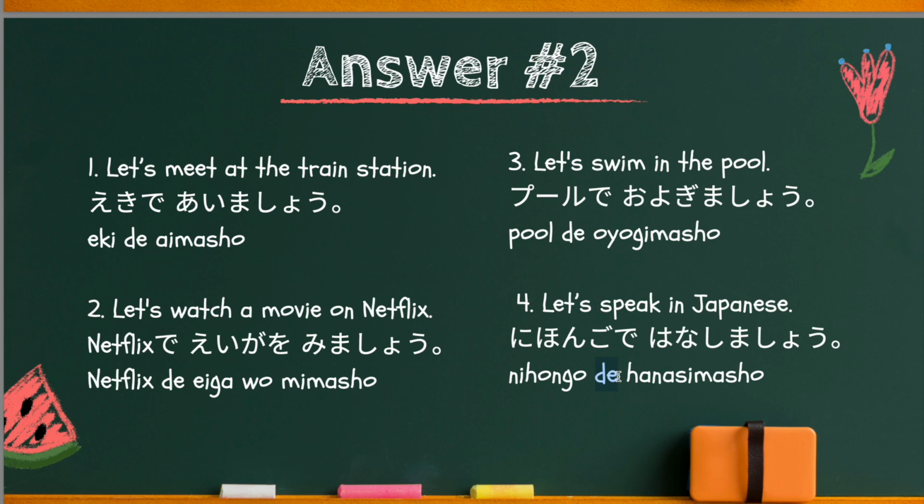So this time, please repeat after me. And if you have any questions, please don't hesitate to ask me anytime. はい、so the first one. 駅で会いましょう。ネットフリックスで映画を見ましょう。プールで泳ぎましょう。日本語で話しましょう。Very good job.